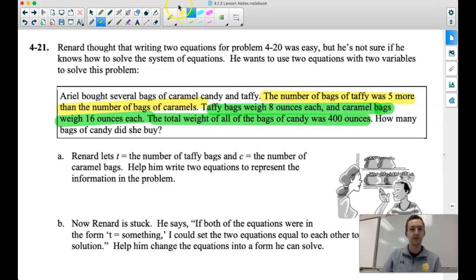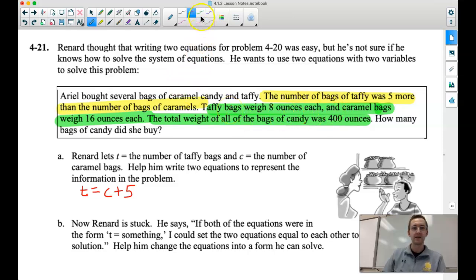Let's start with yellow. So our yellow equation, we have the number of bags of taffy was 5 more than the bags of caramel. We're going to say first that T is equal to the number of bags of taffy, and then we're also going to let C equal the number of bags of caramel. So if we know the number of bags of taffy is 5 more than the number of bags of caramel, we could say for our first equation that T, the number of bags of taffy, is equal to the number of bags of caramel plus 5. Right, because we know from our yellow directions, number of bags of taffy, 5 more than the number of bags of caramel. So there's our first equation.